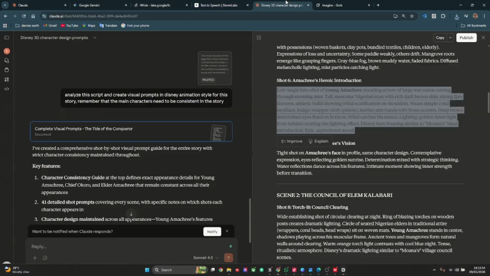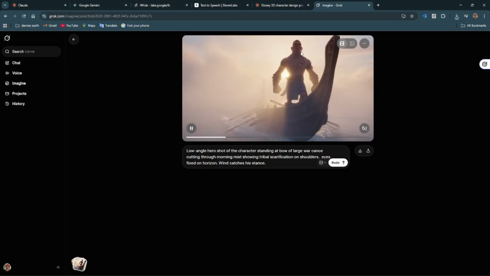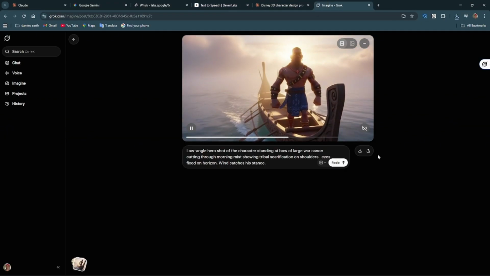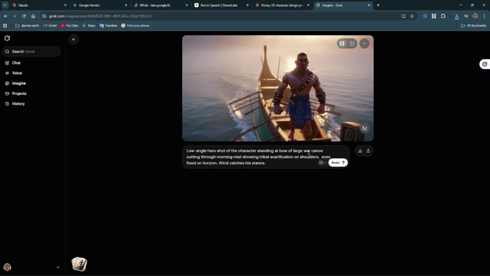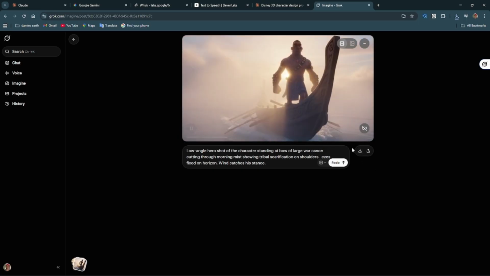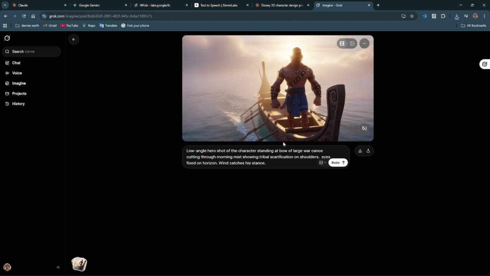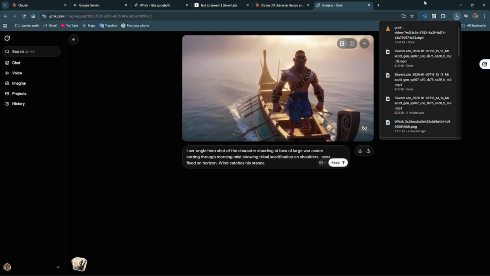Let's go back to see what AI has done here. Do you see this? I think I like this. But why is that stuff appearing on the shoulder? But anyways, I'm going to choose this one. I'm going to go with it.